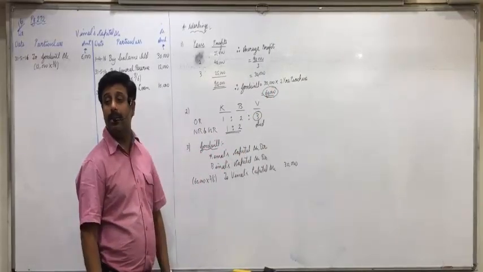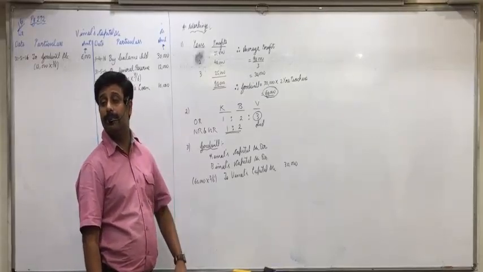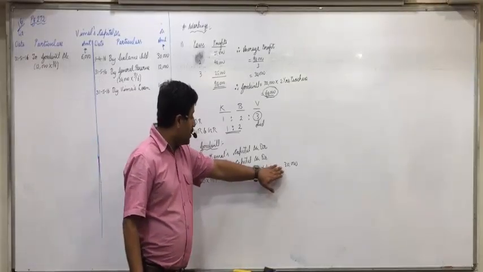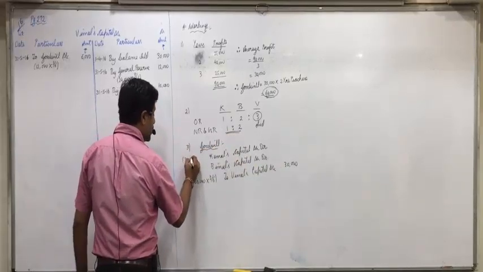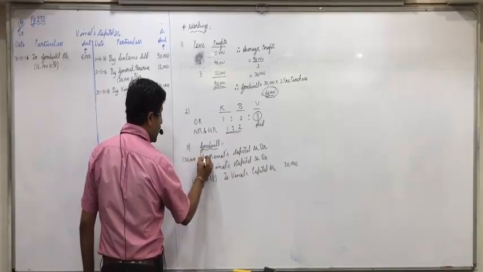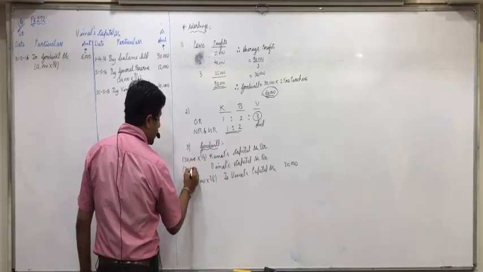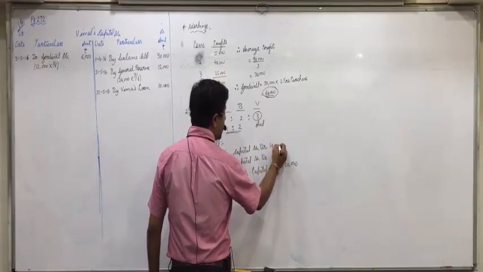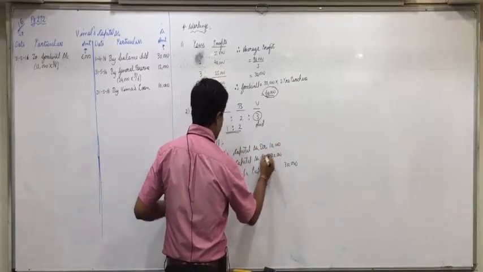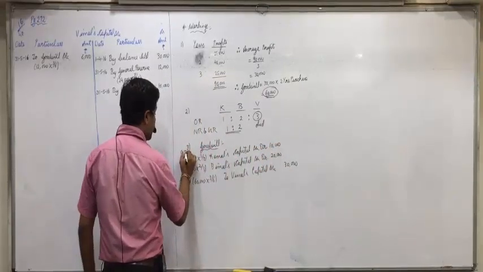And that, yes Jinal, what happened? That we will distribute in gain ratio 1:2. So 30,000 into 1 by 3 and 30,000 into 2 by 3: 10,000 and 20,000. That is in gain ratio.